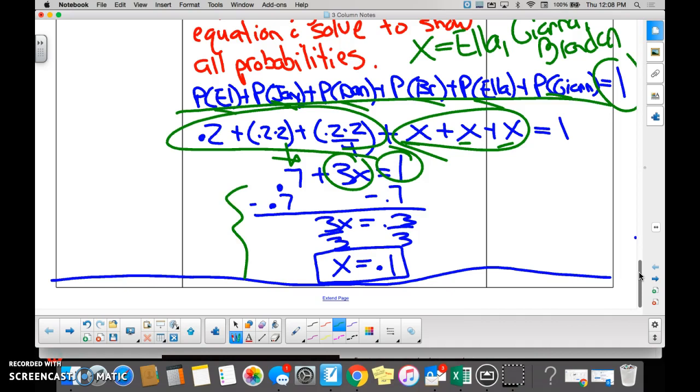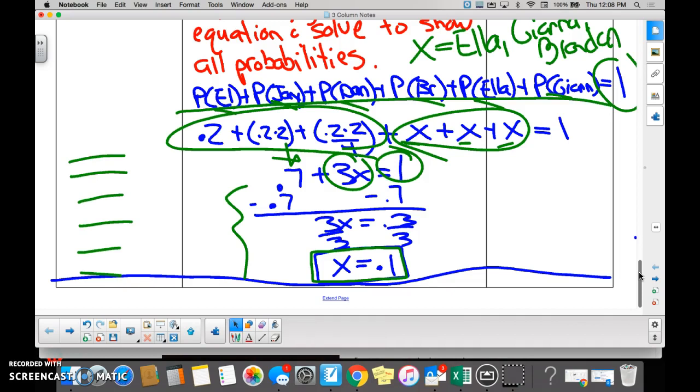The only thing I didn't do was actually answer the question. So to answer the question, should you tell me what the probability is that Elizabeth will win the race? Yes. Should you tell me the probability that Jay would win the race? Yes. So the only thing I didn't do was list them all out because we were running out of time, but you must answer the question, obviously, at the end.